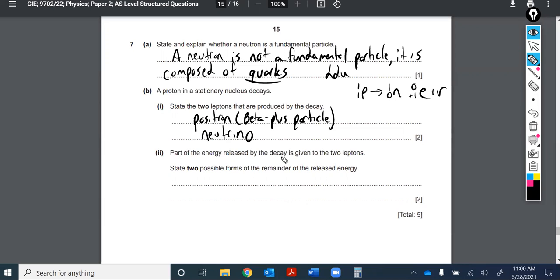Part of the energy released by the decay is given to the 2 leptons. State 2 possible forms of the remainder of the released energy. So we've got a proton decays and the energy is given to the leptons, 2 possible forms of the remainder of the released energy. Well, it could be the kinetic energy of the rest of the nucleus, sort of going back the other way.